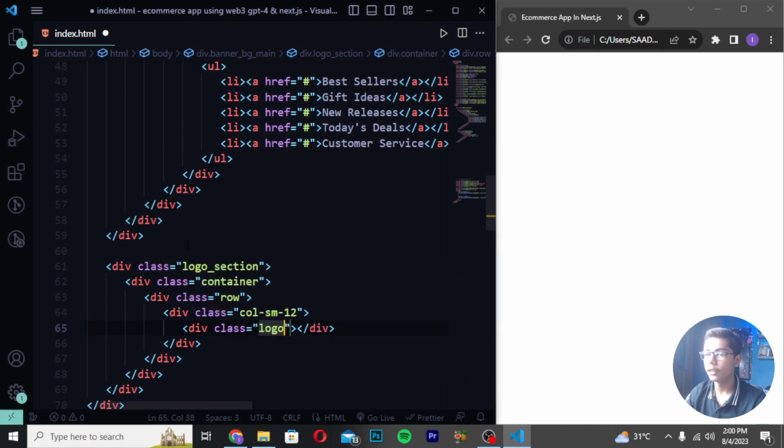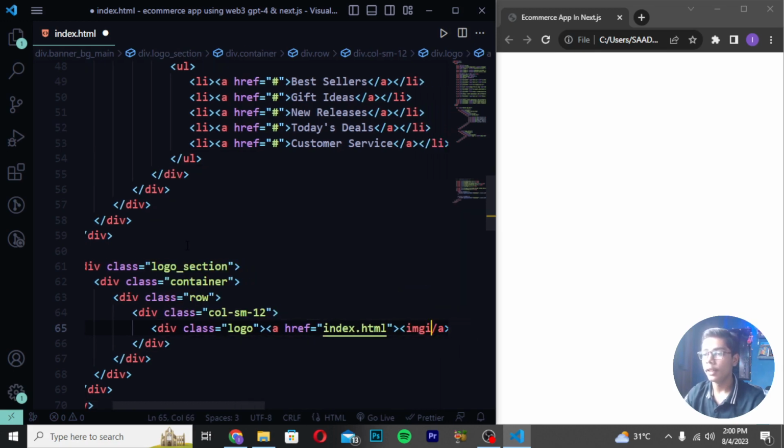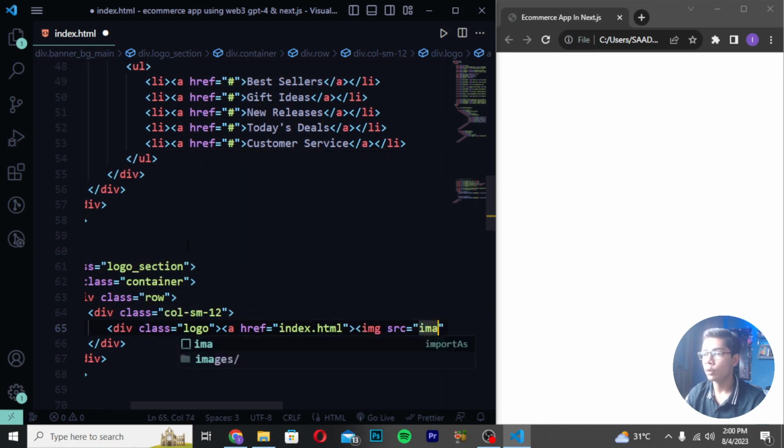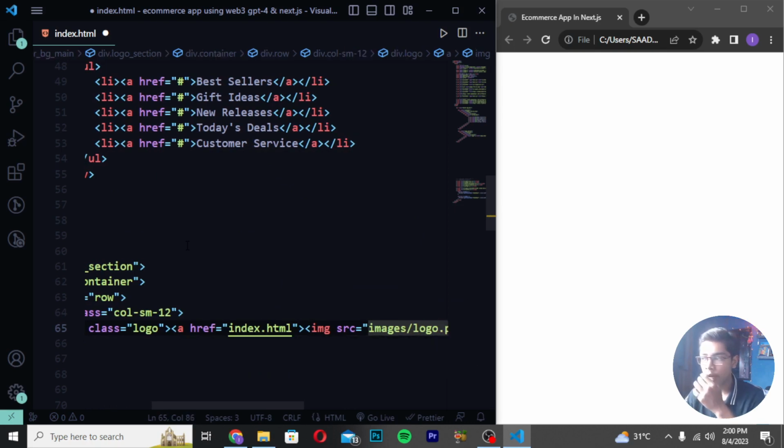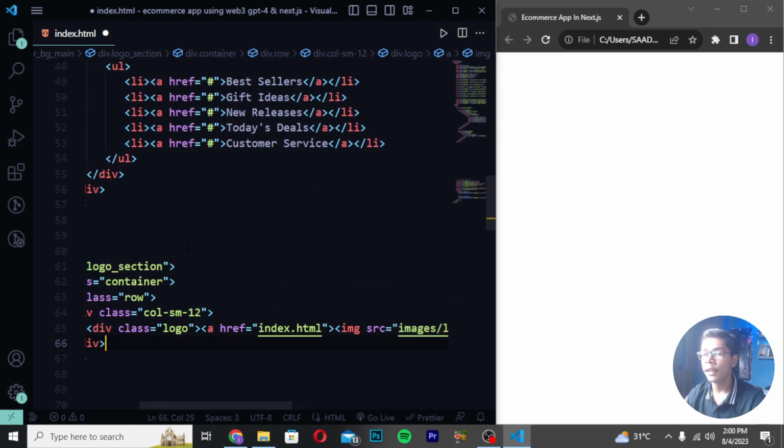And then after writing this, you have to create a tag and create the file name, which is the main file which we are using here. Then I will be now doing one thing, like I will be just moving after this file here, and I will be creating an image tag. In source I will be writing images/logo.png, which is the file name here. Then I will be moving down.